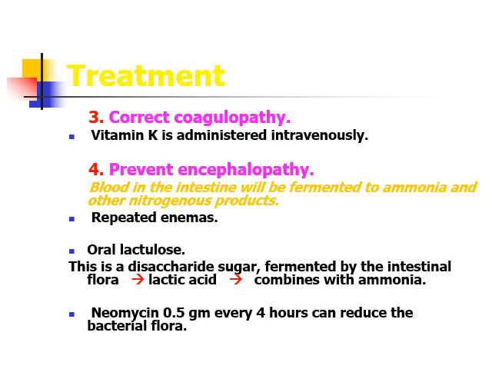Another important complication of portal hypertension is encephalopathy, particularly in those with hepatic dysfunction. Blood that comes from the esophageal varices, some amount of it goes into the intestine. There it will be fermented to ammonia and other nitrogenous products by intestinal bacteria. This ammonia is responsible for the encephalopathy. So that is a very dangerous complication of liver failure and portal hypertension.